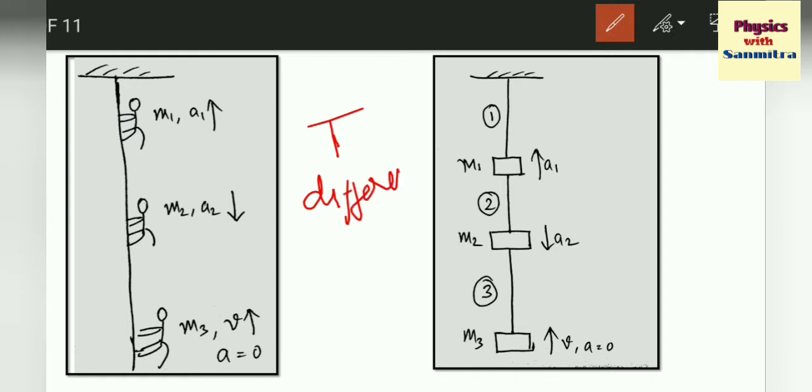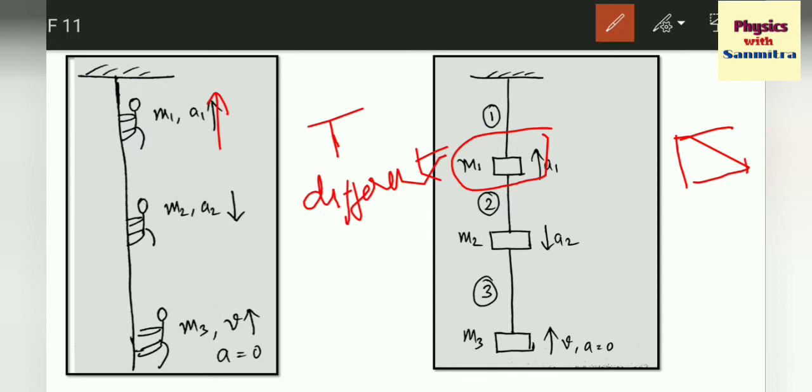I have told you in Newton's laws of motion, in the FBD diagram, that the same string will have the same tension, but I have mentioned a condition. That is, the string should be massless and there should not be any mass on the string. But if a mass is present in between the string, or it is moving with an acceleration a, that actually makes it the condition of a string with mass. That means it is adding mass to the string.